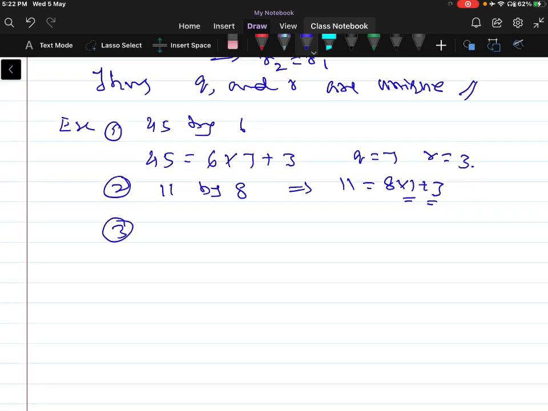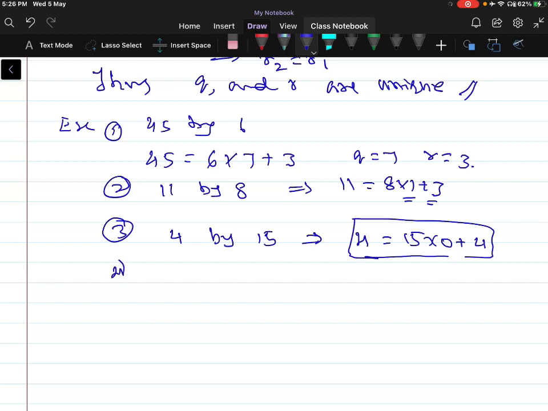Division of 4 by 15 can be written as 4 is equal to 15 into 0 plus 4.